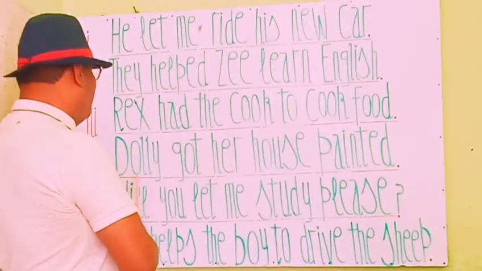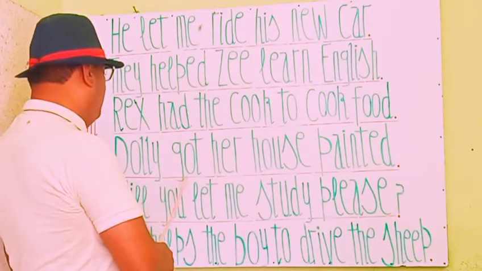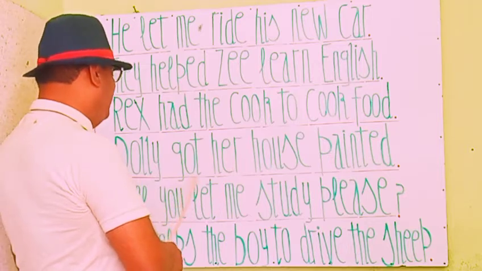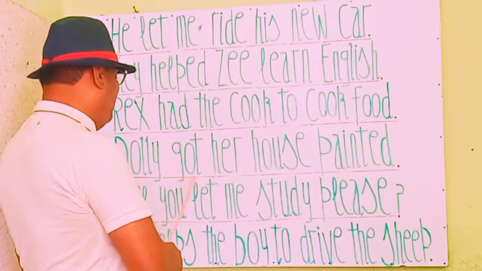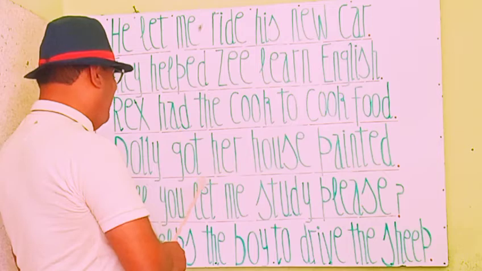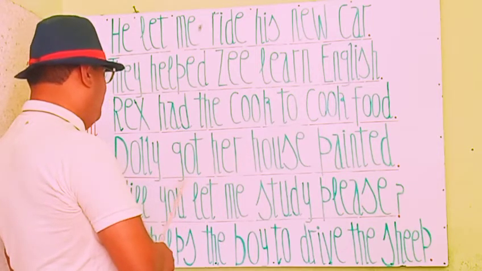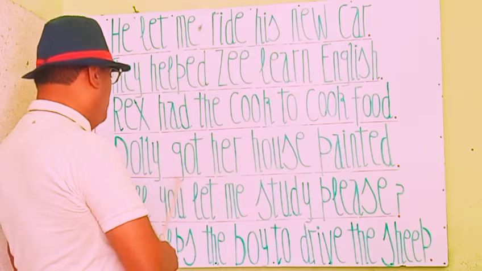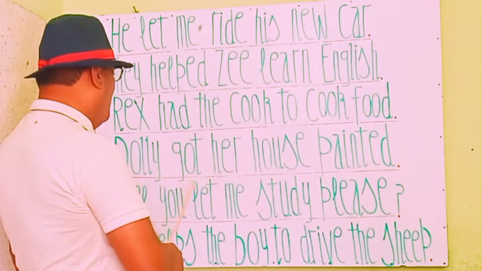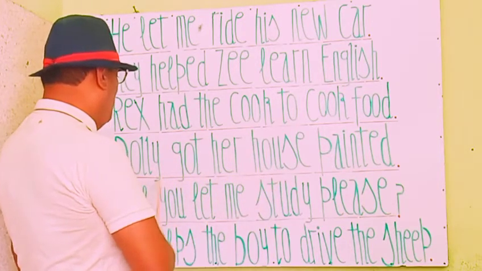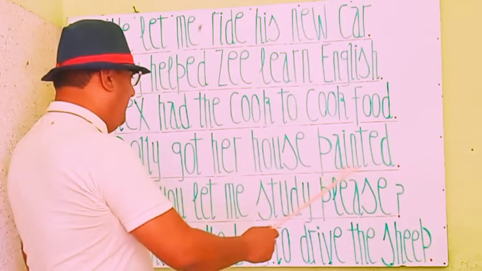You see that Dolly is a subject and get is a causative verb and got is its past form. Got is the past form of get. So get is used as a causative verb and its past form got is here. Dolly got her house painted.